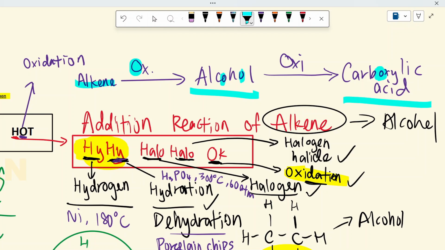Whenever you forget about the product of the oxidation reaction in this chemical compound, then you just try to find the terms that contain the alphabet O. If, let's say, during the exam you forget the arrangement of this, you forget that it is from alkene to alcohol to carboxylic acid, the only thing that you have to do is to count the number of alphabets.